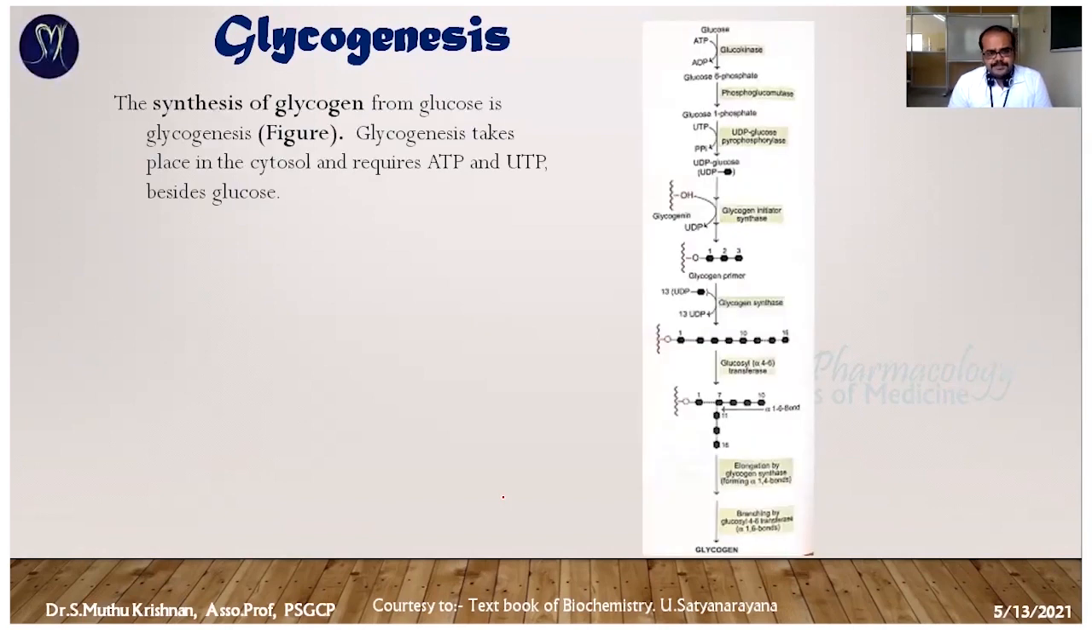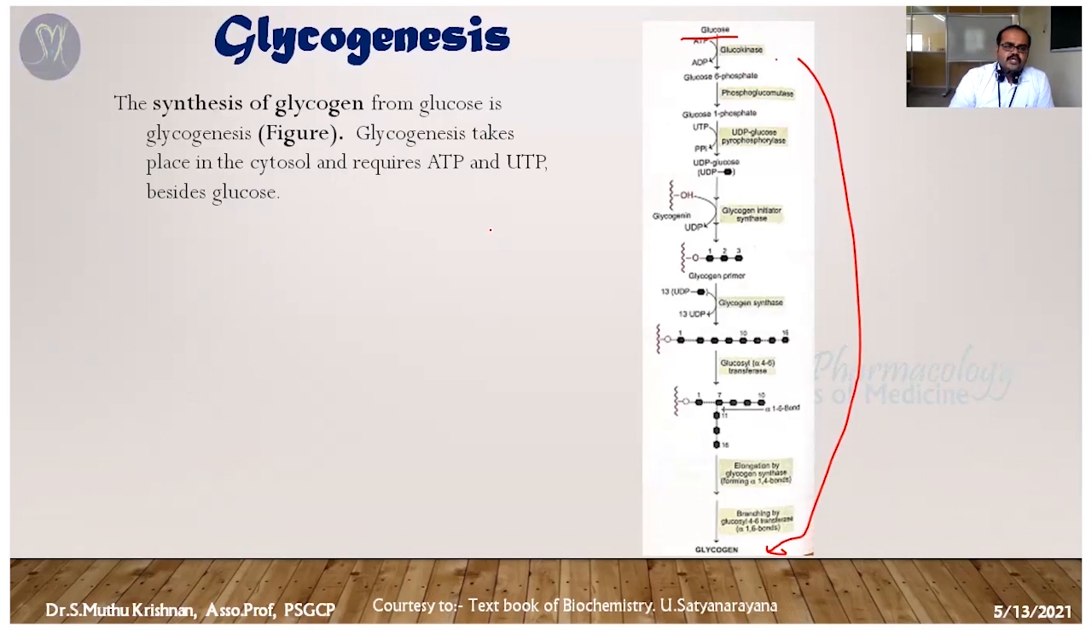So this is the pathway. The starting material is glucose. The final material is glycogen. So glycogenesis is the synthesis of glycogen from glucose. That's the step: the formation of glycogen from glucose molecules is called glycogenesis. Mostly it takes place in the cytosol, inside the cell. That's the place where glycogenesis happens.